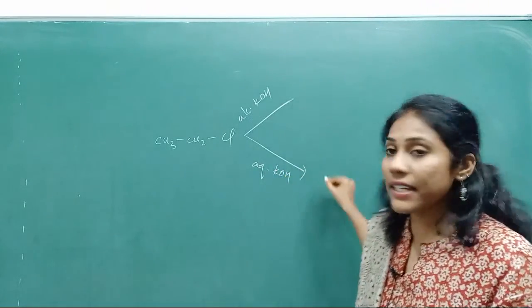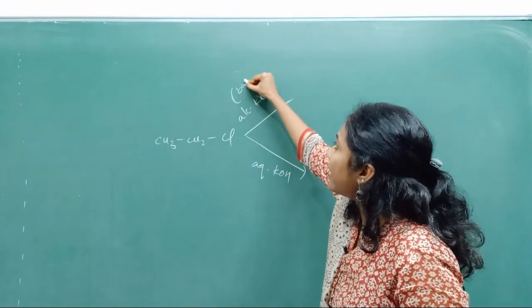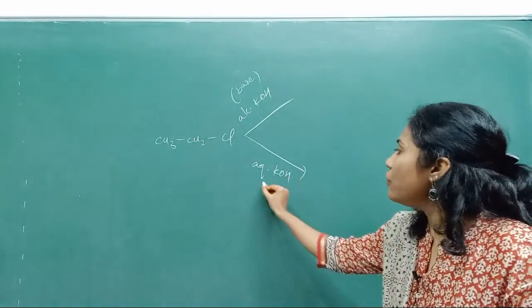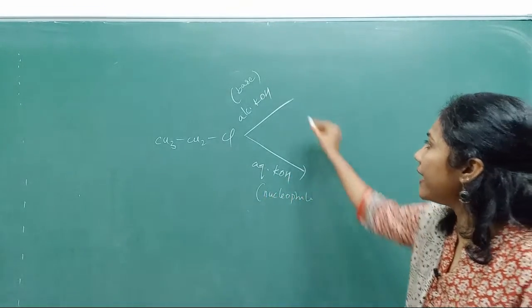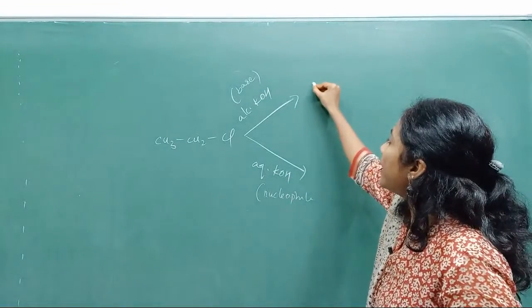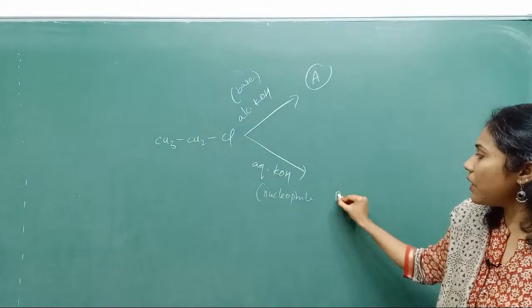Products are different. Alcoholic KOH will always act as a base, aqueous KOH will always act as a nucleophile. So tell me what is the product A. Let me take this product as A and this product as B.